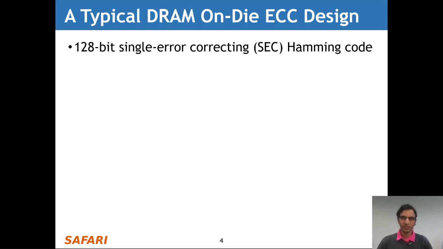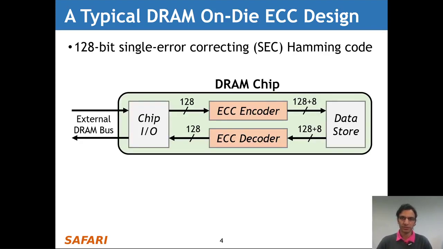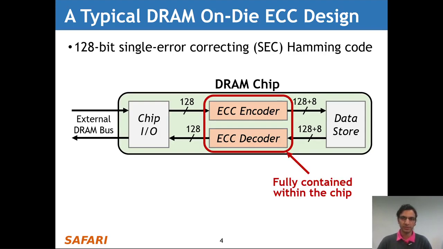Here is a typical OnDie ECC code used in modern DRAM chips, and this is typically a 128-bit single error correcting Hamming code. Here's an illustration of what this code looks like within a real DRAM chip. And we see that the encoder and decoder, which together form the ECC logic, are fully contained within the DRAM chip. And this means that they are completely invisible outside the DRAM chip.